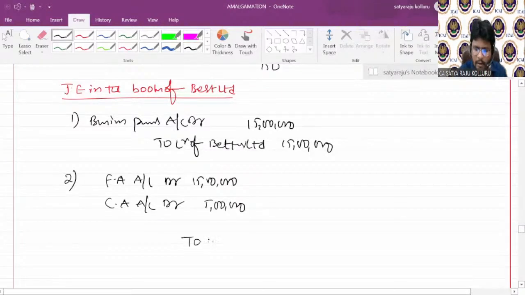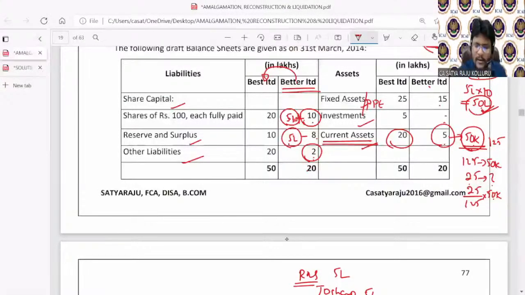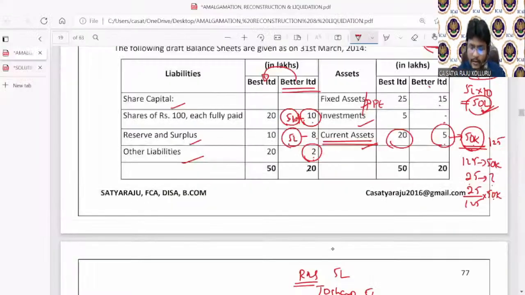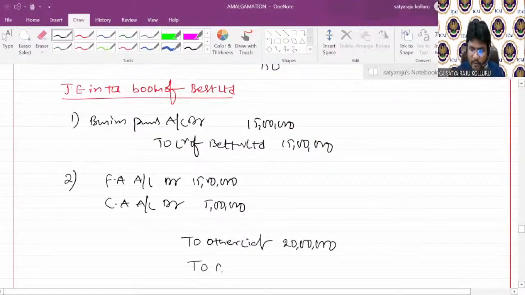To other liabilities, how much, guys? Other liabilities, 20 lakhs. Am I right? Now you can cancel the business purchase as well, which is nothing but PC, 15 lakhs. Now consider, all of you, what is the total amount of NAV? 15 plus 5, 20.